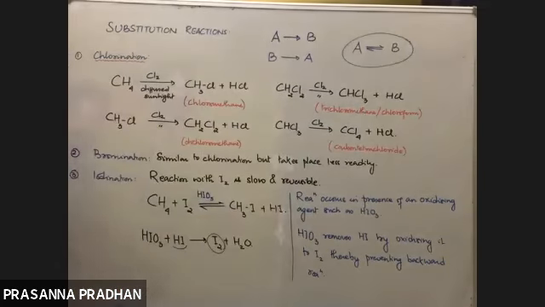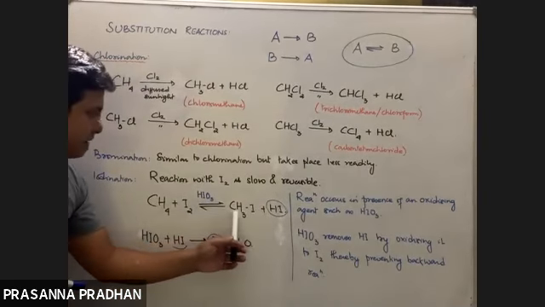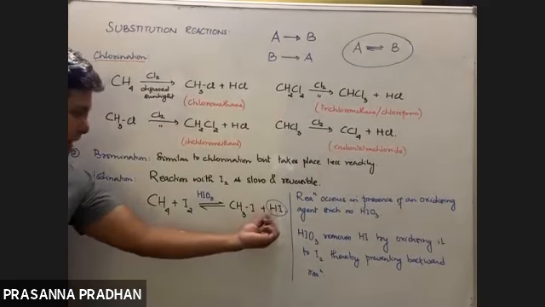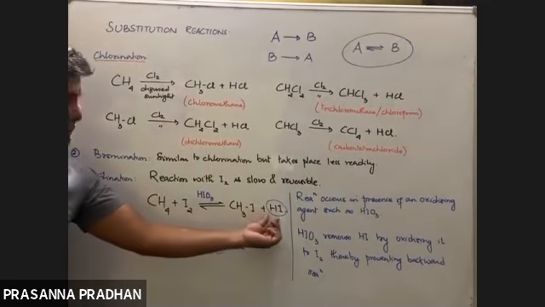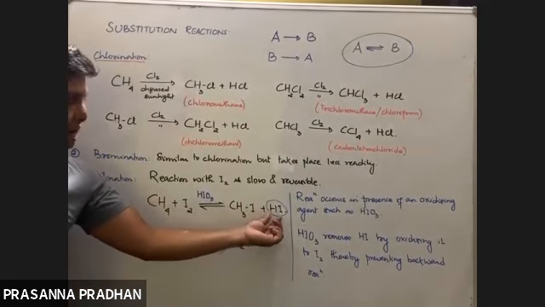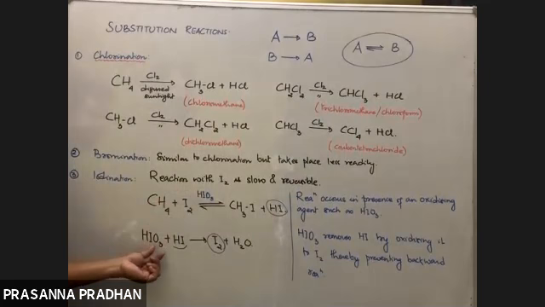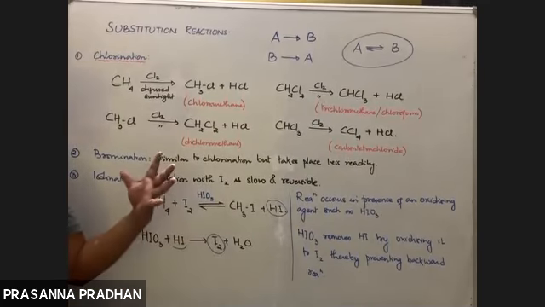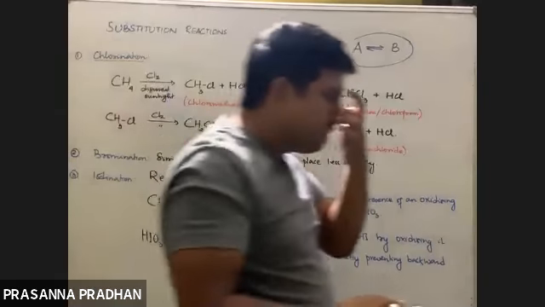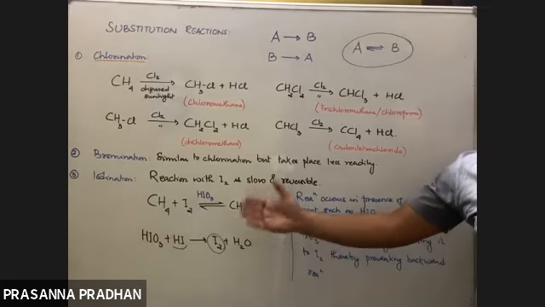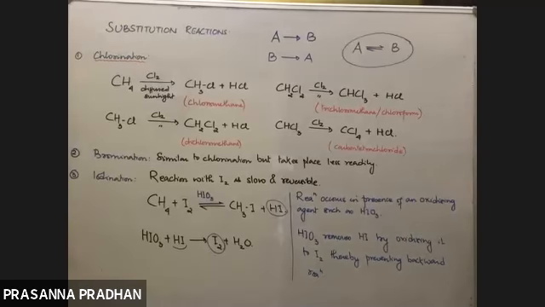Now see, if you don't remove this HI, then what will happen? This HI will again combine with methyl iodide to give you back the reactant. So in order to prevent this backward reaction, HI must be removed. So how is HI removed? HI is removed by the oxidizing agent. This oxidizing agent, iodic acid, will oxidize HI to molecular iodine. Why do we need to do this? Because if HI is not removed, then backward reaction will take place. So to prevent this backward reaction, we use a strong oxidizing agent such as iodic acid.